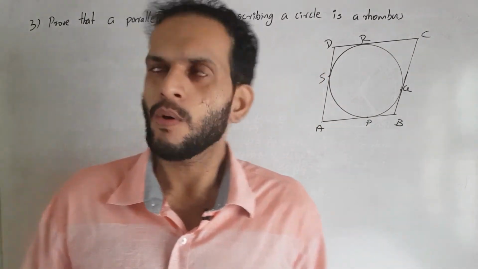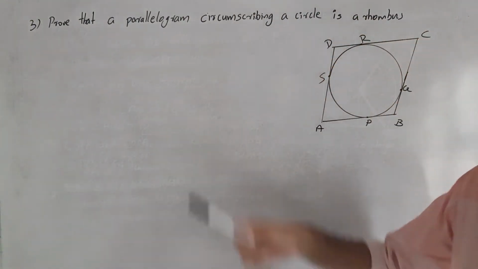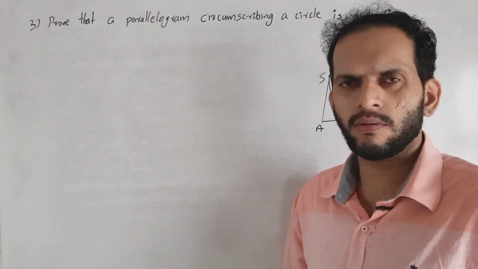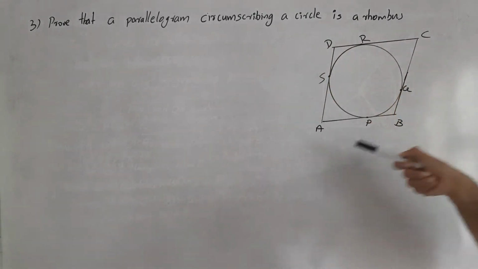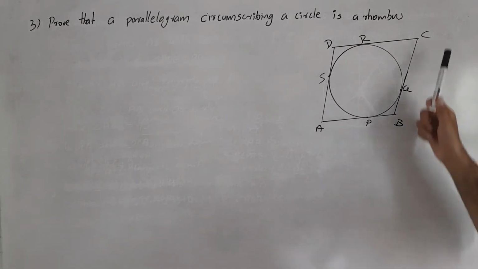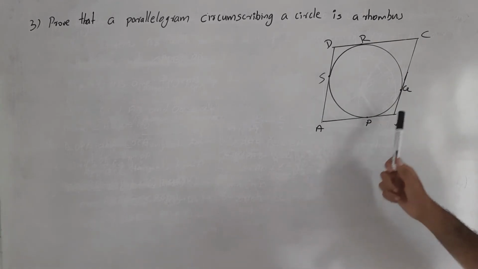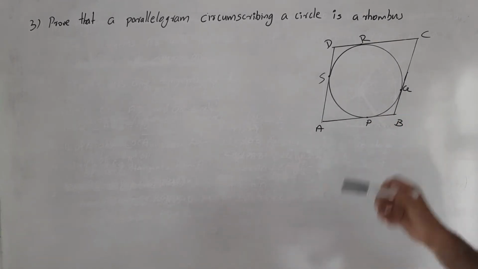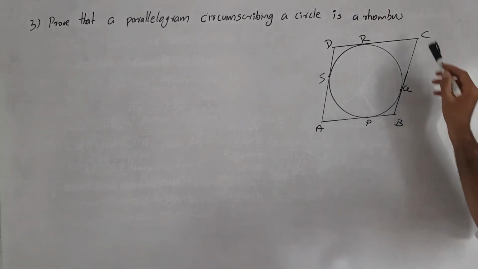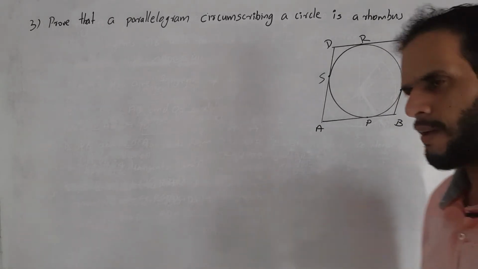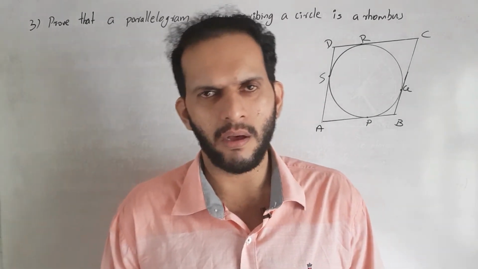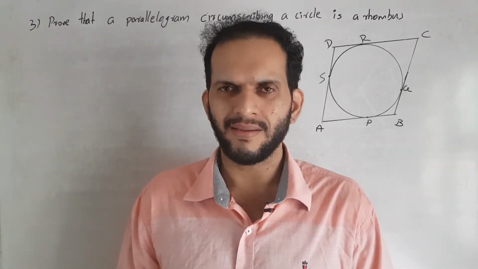The question is like this. Prove that a parallelogram circumscribing a circle is a rhombus. For proving the result, we first construct the figure. In this figure, ABCD is a parallelogram circumscribing the circle. We want to prove ABCD is a rhombus. Since it is a parallelogram, for proving it is a rhombus, we want to show all sides are equal.